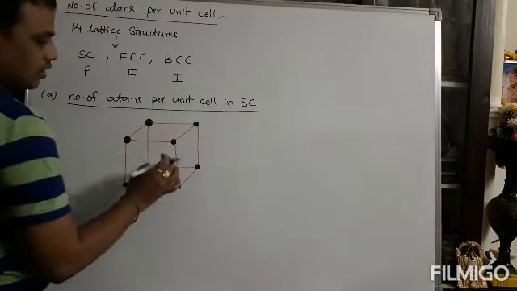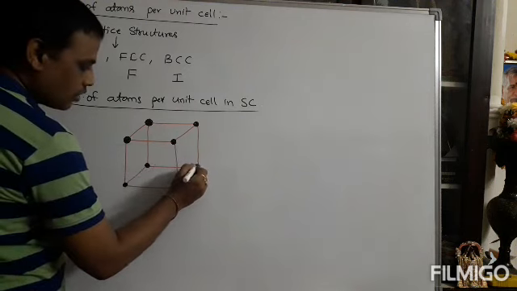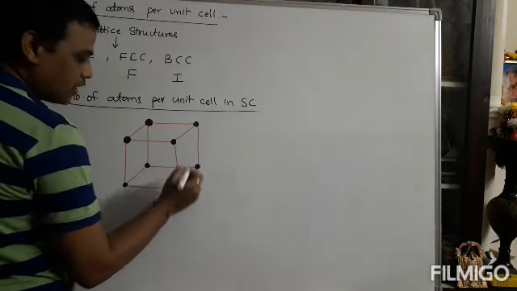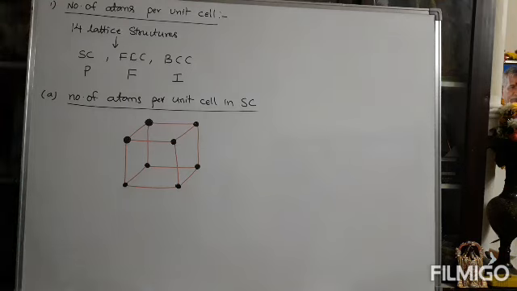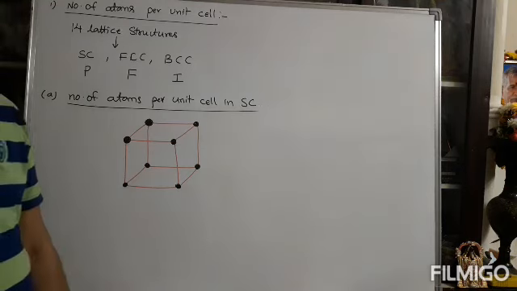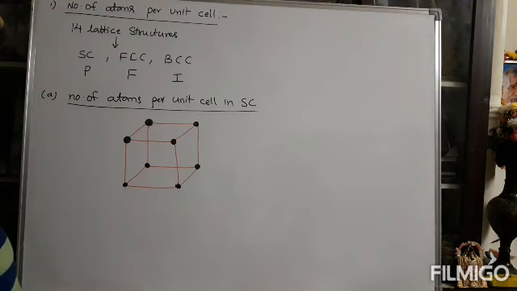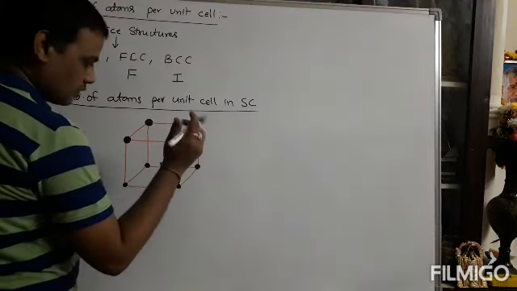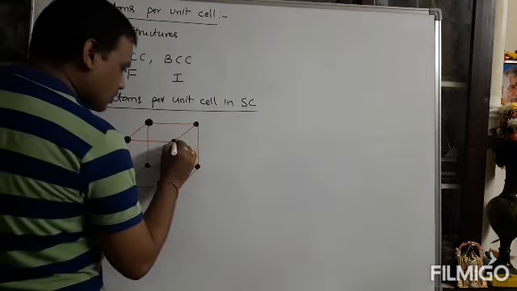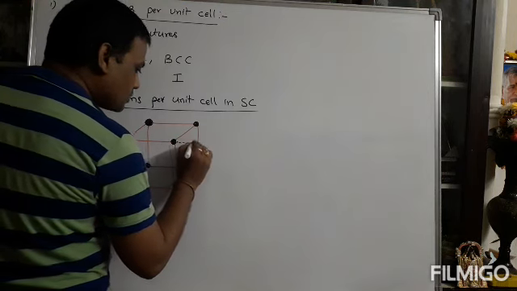Based on this structure, every corner atom is shared by the nearest 8 unit cells. Suppose you extend the structure like this.